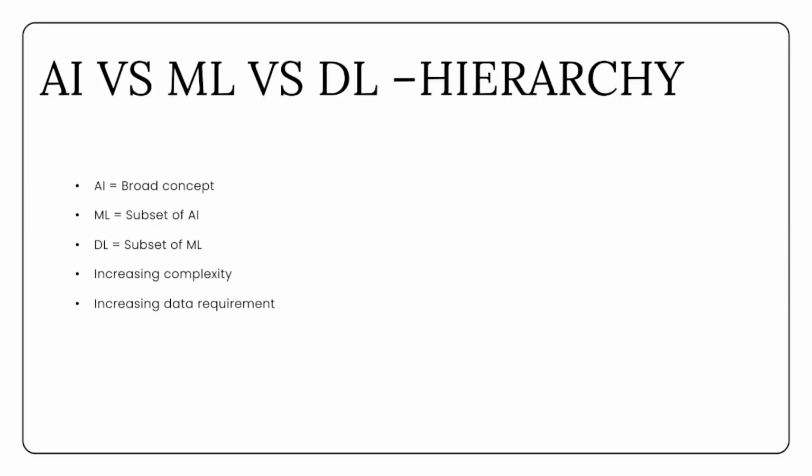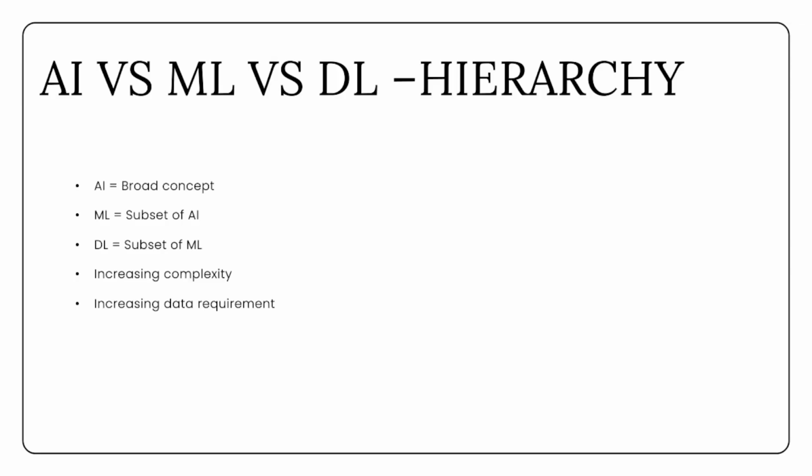To clearly understand the relationship between AI, ML, and deep learning, it helps to think of them as layers or a hierarchy. At the top, we have artificial intelligence, which is the broadest concept. It includes any technique that enables machines to mimic human intelligence. Within AI, we have machine learning. This is a more specific approach where systems learn from data instead of relying on hard-coded rules. Machine learning is what makes systems adaptive and capable of improving over time.